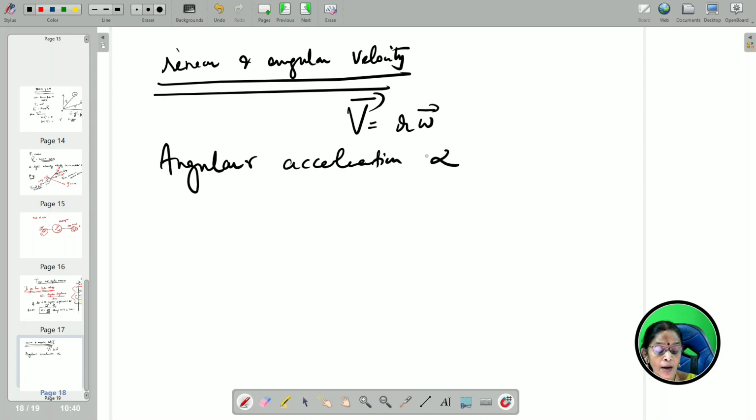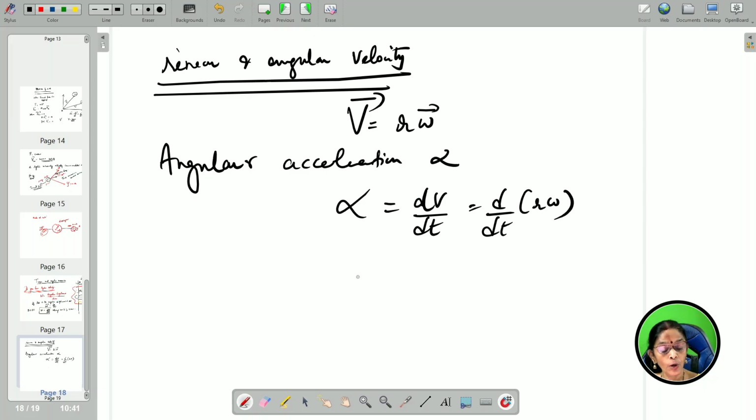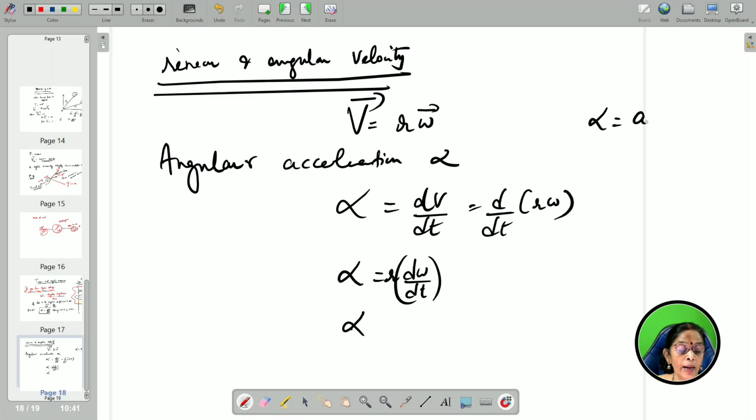So, the angular acceleration alpha is nothing but the rate of change of velocity, dv by dt. So that is equal to d by dt of r omega. Therefore, I can write it as alpha is equal to r into d omega by dt. So alpha is equal to a by r, therefore a is equal to r alpha, okay, because what is dv by dt? dv by dt is nothing but r into d omega by dt.